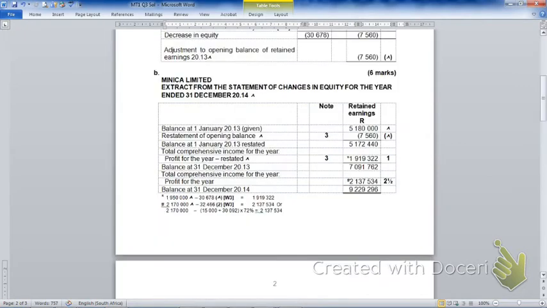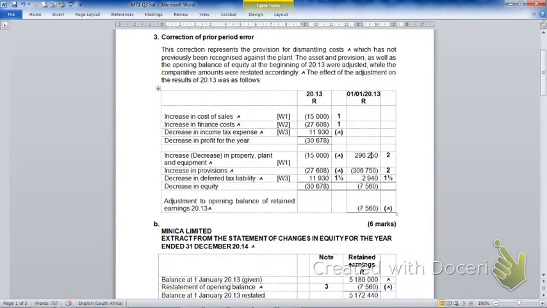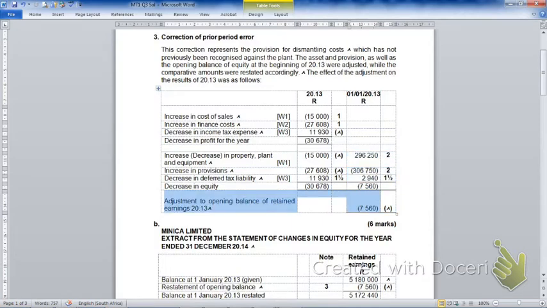This will then be disclosed, as we show you here, as part of the opening balance of the comparatives. And this only affects the PPE, the increase in the provisions, and the balancing effect against retained earnings.